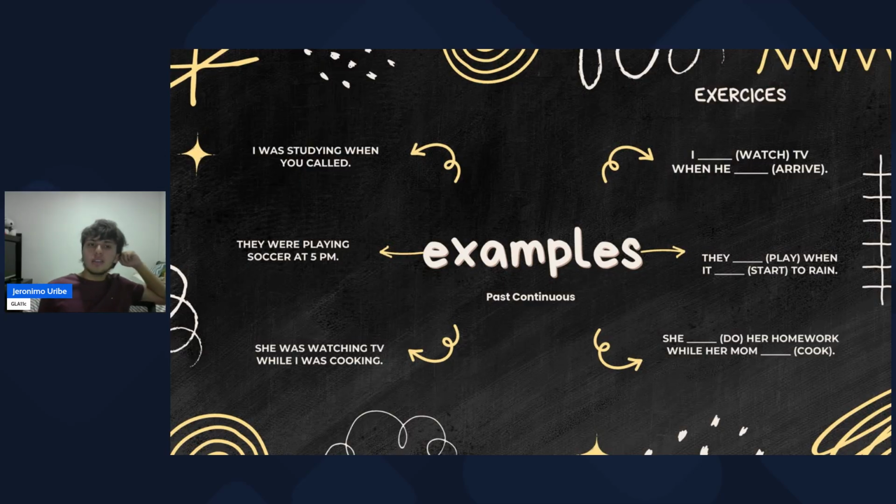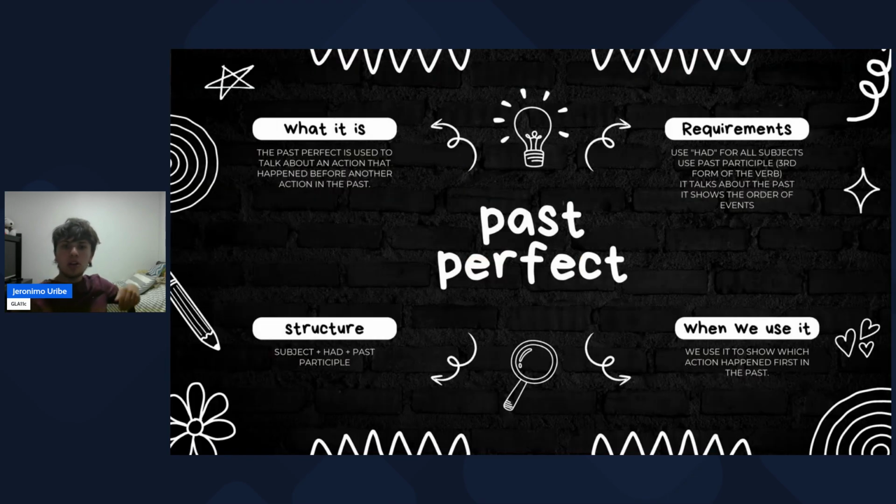The second is: they were playing when it started to rain. And the third one is: she was doing her homework while her mom was cooking. Here in all the examples we use past and also ing.